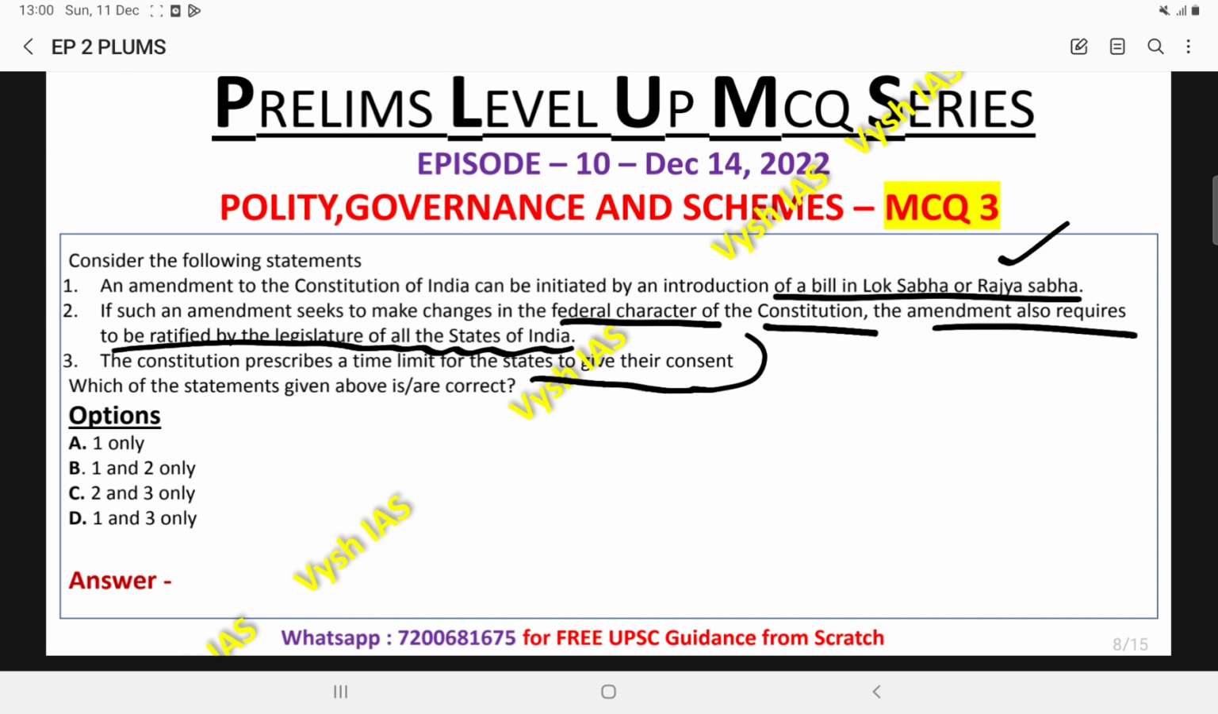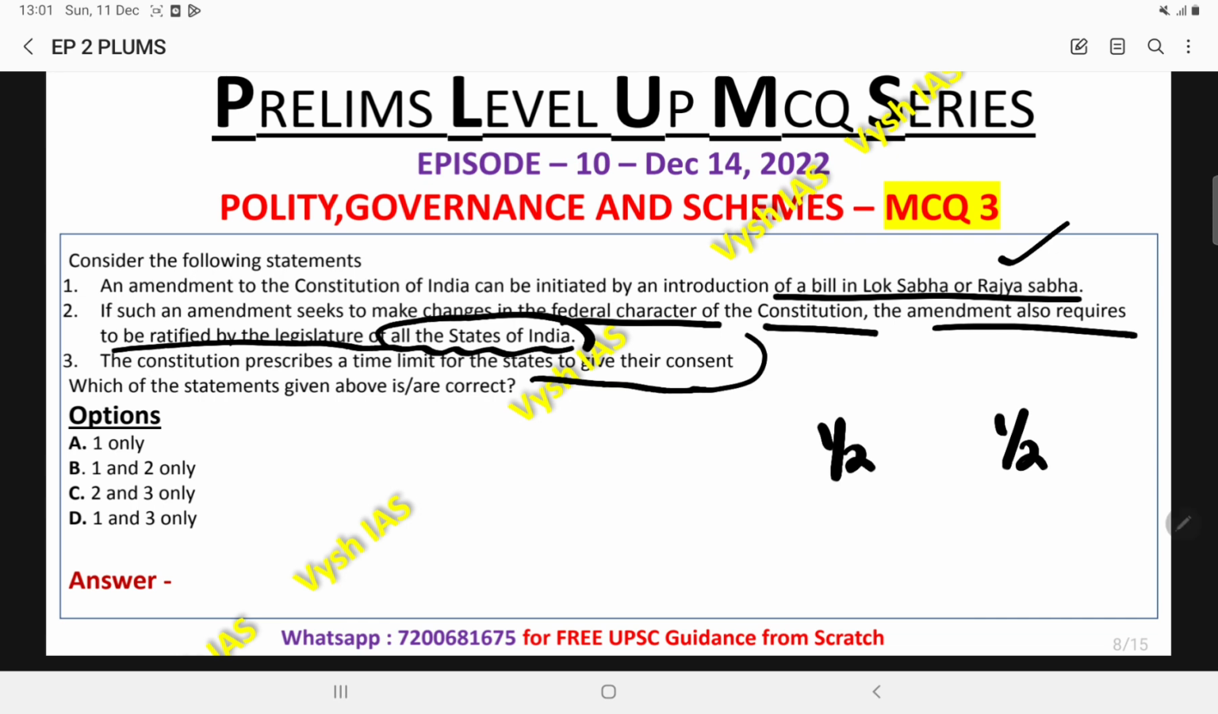In the second statement, there is a slight mistake. The ratification process is required not by all the states but by half of the states. This is a standard fact which is given in Lakshmikant only. So this is an important statement, and you should not mark the statement as correct simply because you see all the states. It is actually the ratification of half of the states which is required to change the federal character of the constitution.